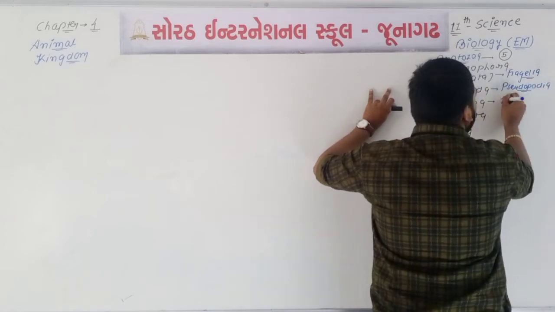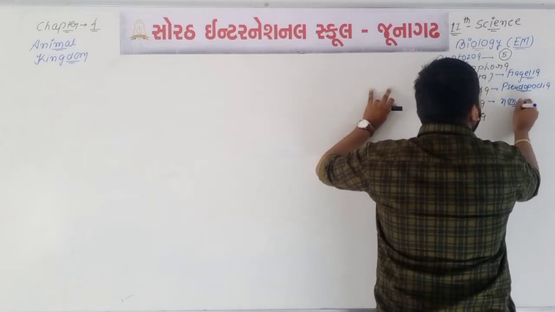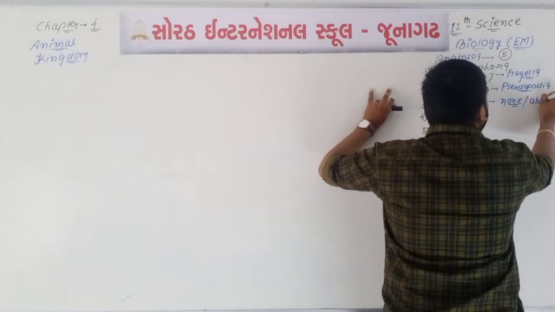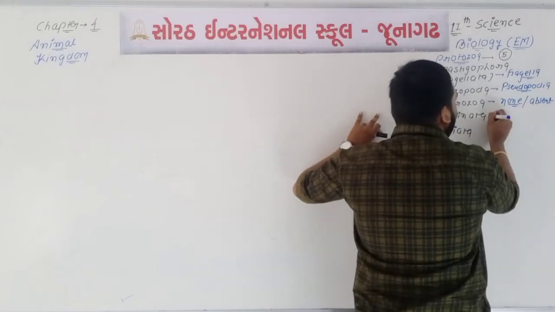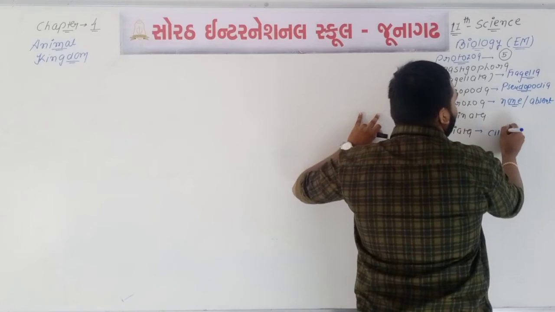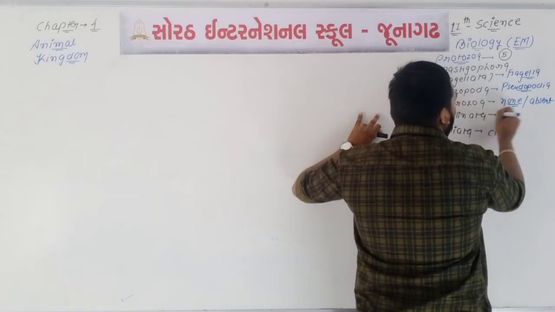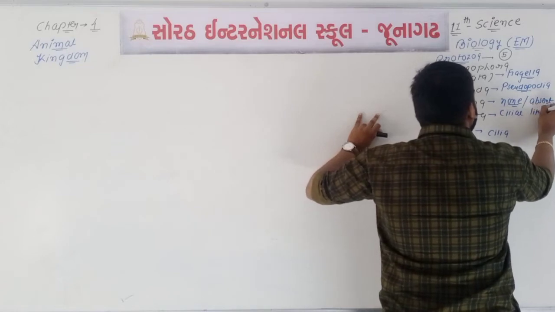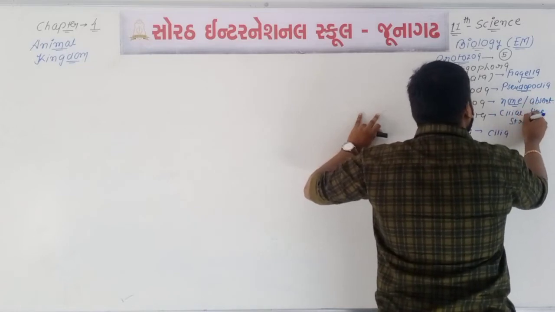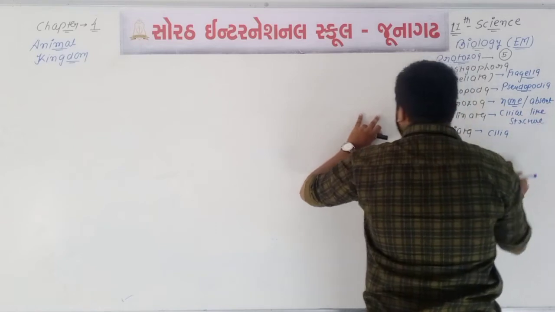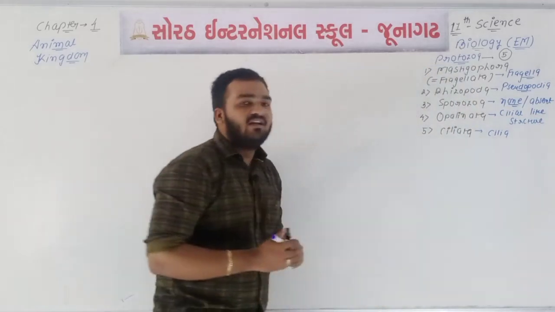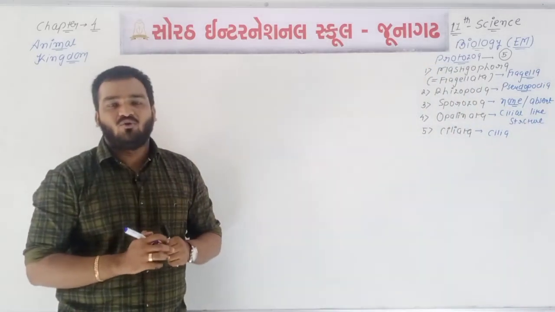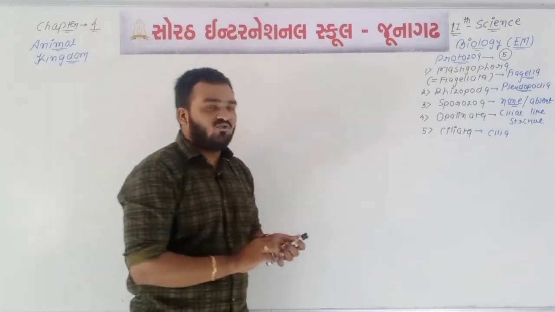In Sporozoa, no locomotory organ is there, means locomotory organs are absent. In Ciliata, cilia are present, while in Opalinata, cilia-like organelles or cilia-like structures are found, situated in an oblique row-like appearance. So that's all about the Protozoa.